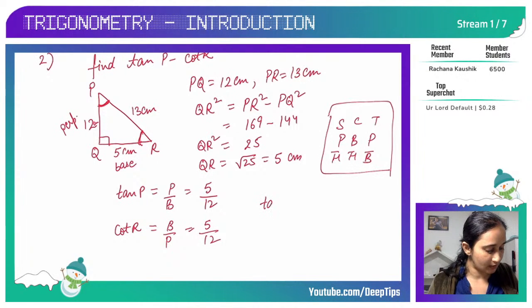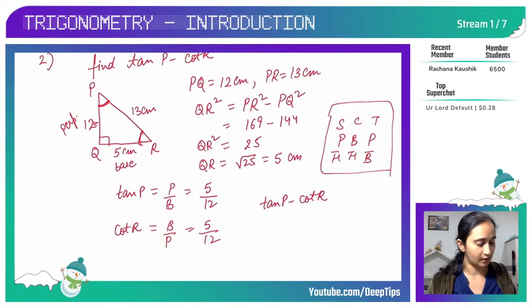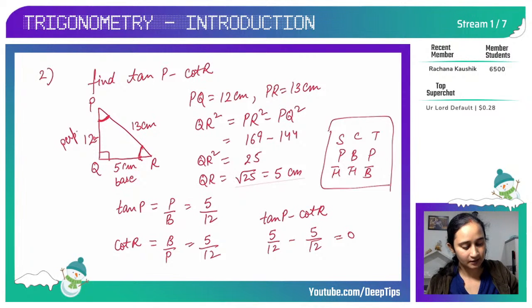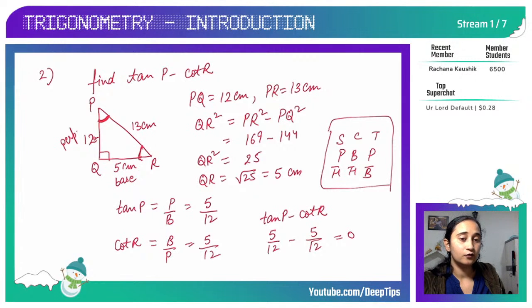Now they are asking to find tan P minus cot R. So here 5 by 12 minus 5 by 12 gives me 0. So answer is 0. Now did you notice something? When I found the value for tan P, it is same as the value for cot R. So we'll solve this mystery in our next live stream, what are complementary angles and how with the change in angle the reciprocal ratios are equal.